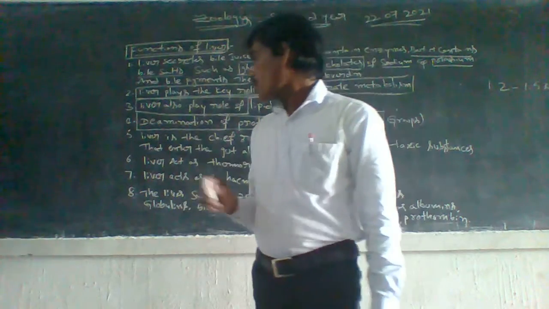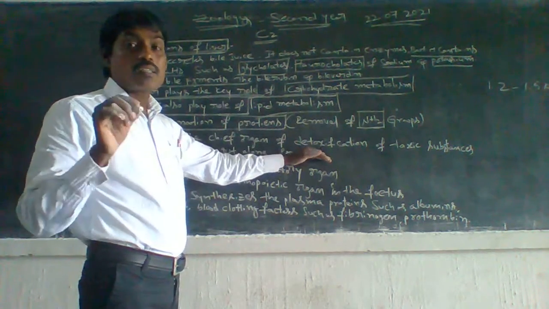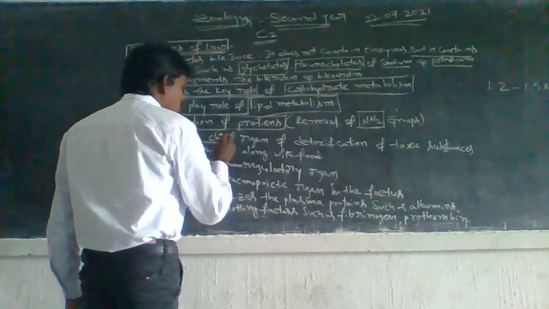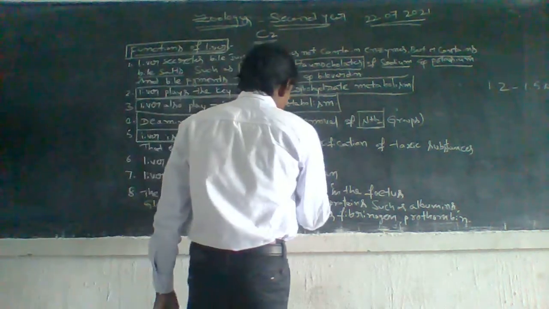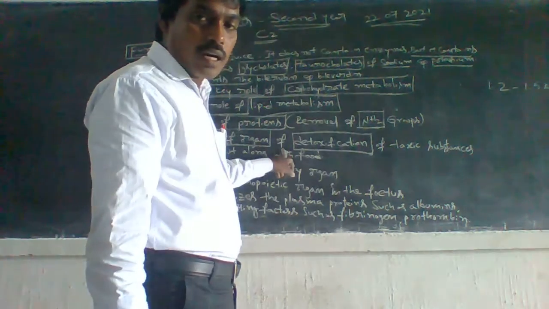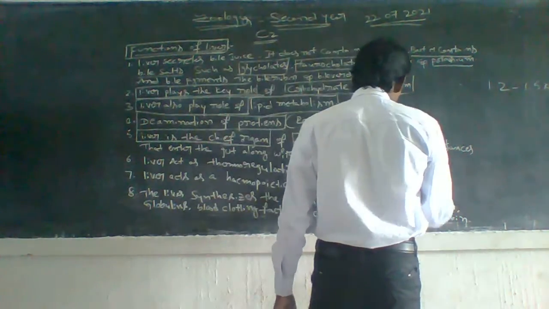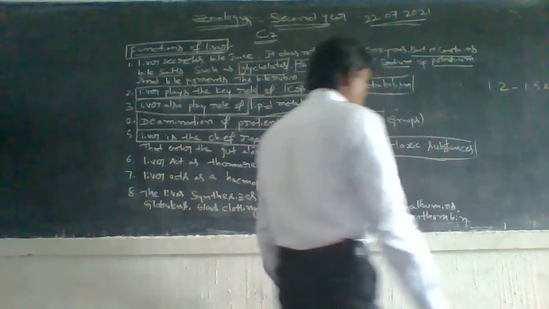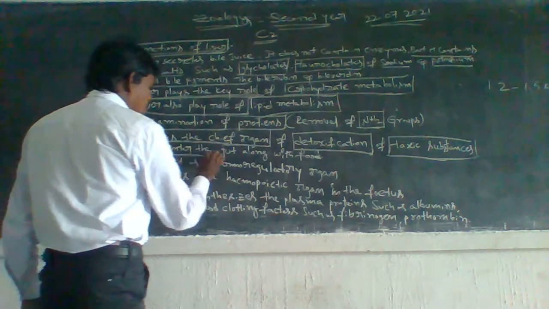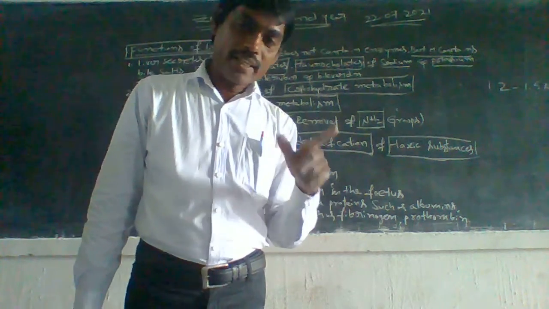Next, fifth one. Liver is the chief organ of detoxification of toxic substances that enter the gut along with food materials.